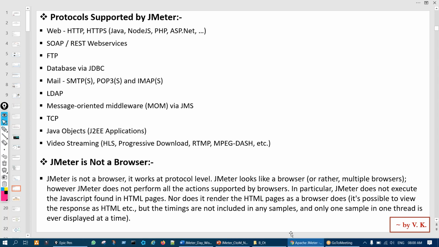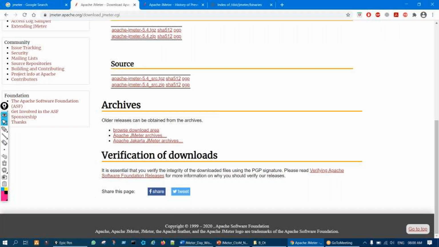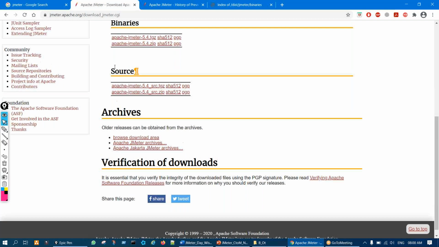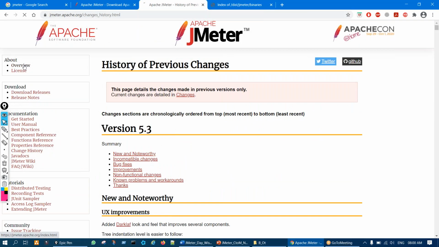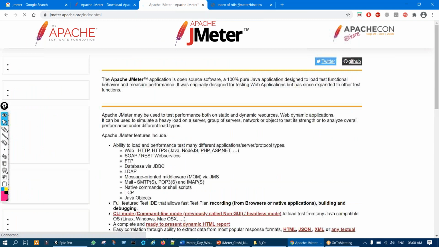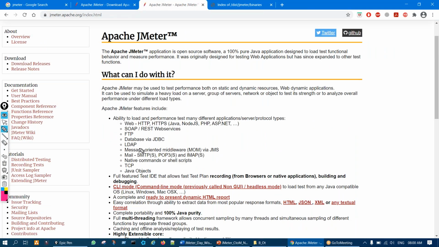Now on the main page of JMeter, we can read about the protocols supported. You can see here, it supports web-based applications, then SOAP and REST API web services, FTP, database JDBC, that is DB queries testing, SMTP, and some others are also there.